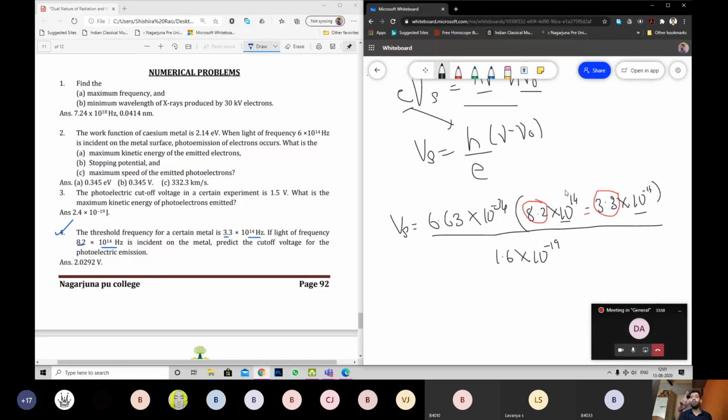Anyway, I want 8.2 minus 3.3, which is 4.9. 4.9 into 6.63. Answer, please. 4.9 multiplied by 6.63. Any value? 32.48. Divided by 1.6. 32.48.